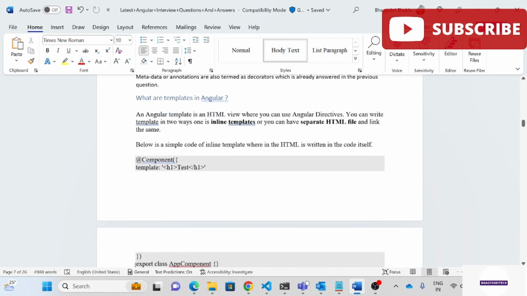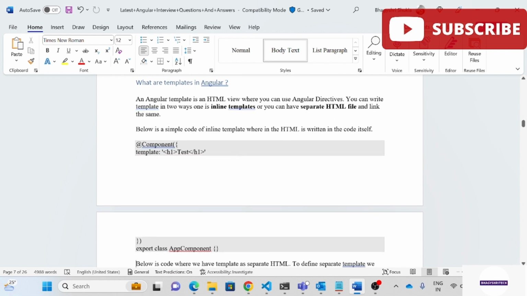Okay, next I have, what is a template in Angular? An Angular template is an HTML view where you can use Angular directives. You can write a template in two ways. One is an inline template, or you have a separate HTML file and link the same. Below is a simple code of an inline template, where the HTML is written in the code itself. It's a component template, with an h1 tag written in it.